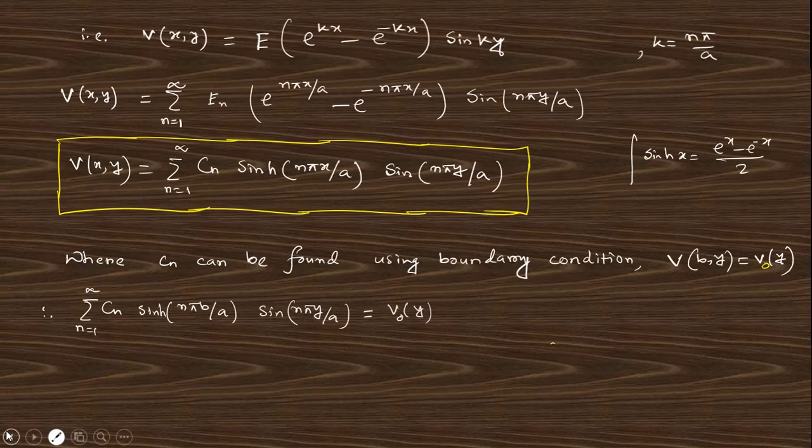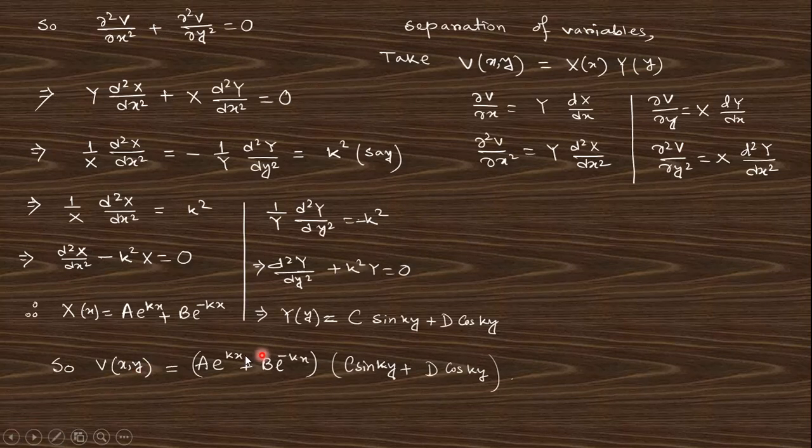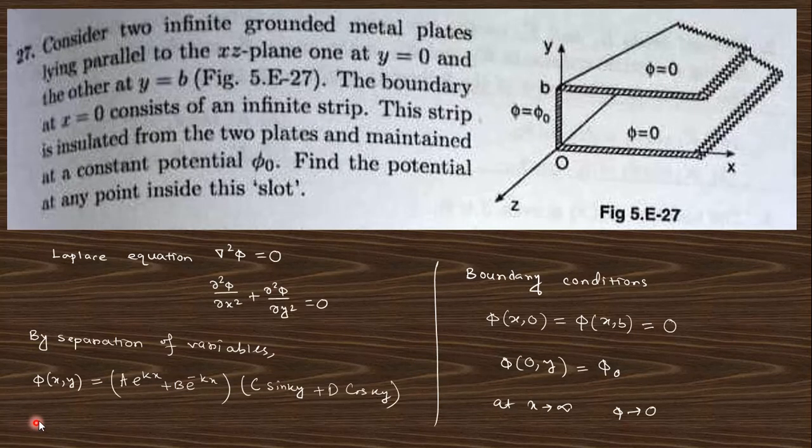Just before we do this solution by the separation of variables, we can find this solution, right? So by the separation of variables we can take this solution in a similar fashion. These are the boundary conditions: at y equals 0, phi is phi 0; at y equals b, phi is phi 0; at x equals 0, this is phi 0; and as x tends to infinity, phi tends to 0. So these are the conditions.